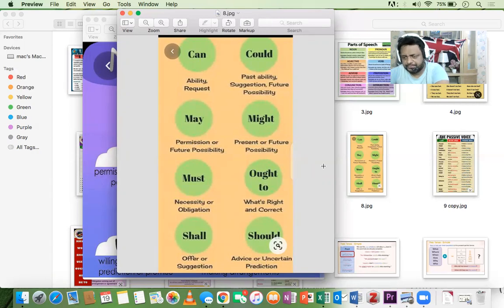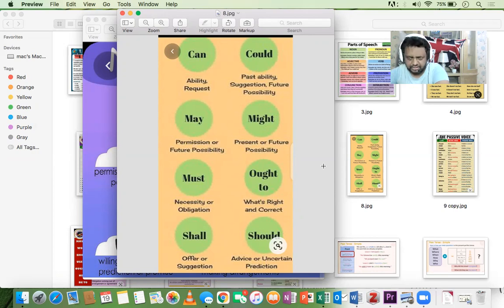For example, if you have an exam tomorrow, and it starts at 8 a.m., you must wake up at 6:30 a.m. But if it's not an exam, just your scheduled classes, and you have a class at 8 a.m., you say you should wake up at 6:30 a.m. So it's not that kind of strong recommendation. There is some flexibility.